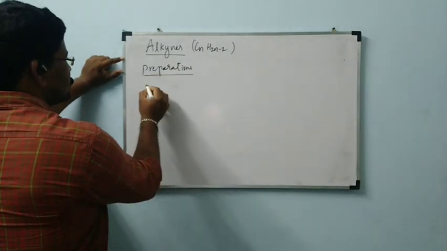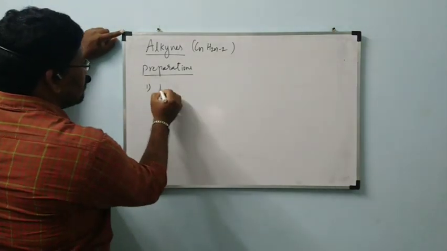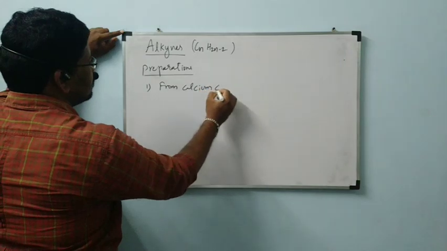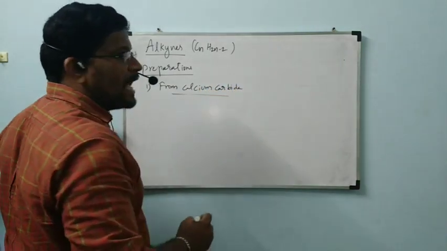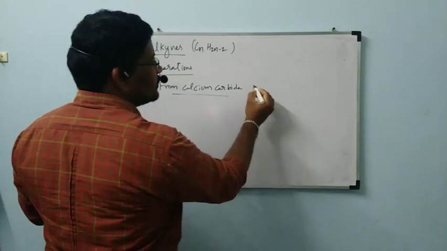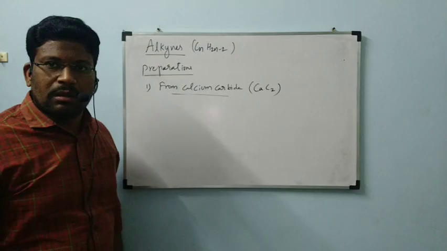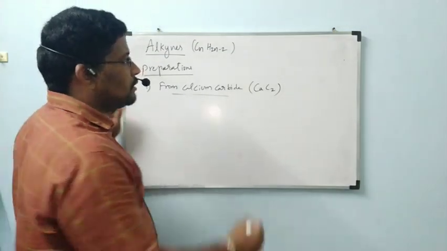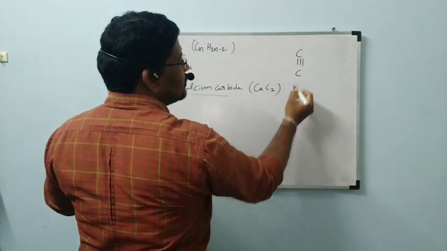And the preparations, first one, from calcium carbide. Calcium carbide formula is CaC2. Structure is C triple bond C.